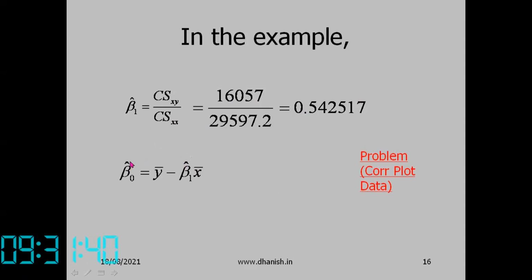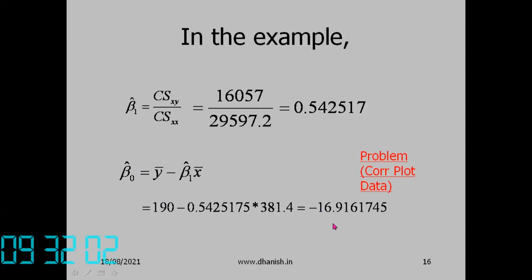Cap stands for estimate. From the sample, we are trying to estimate the parameter of the population. That's why this cap stands for an estimate of the population value. Beta naught cap is y bar minus beta 1 cap into x bar, that is equal to 190 minus 0.5425175 into 381.4, equal to minus 16.916175.